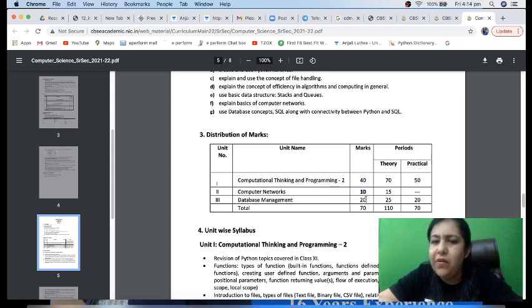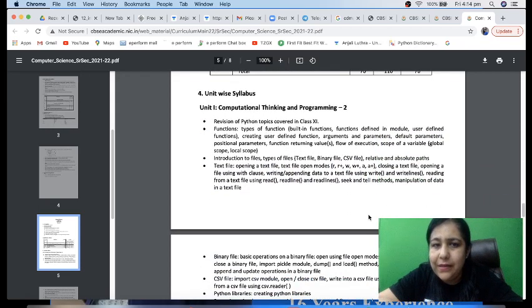And 20 marks are very interesting and easy to score because it is database management. We have a language called SQL which we study in this for querying the databases. It's a very simple language which helps you to query the databases, and it's for 20 marks. So this is the set of three things which we are going to do throughout the course. Your course is divided into different units. Unit 1 is computational thinking and programming. First of all, we have to do revision of Python topics covered in class 11th, from where we will be starting from Monday. As I told you, the class would be Monday, Wednesday, Friday. That means a fresh video will be uploaded every Monday, Wednesday and Friday, right?